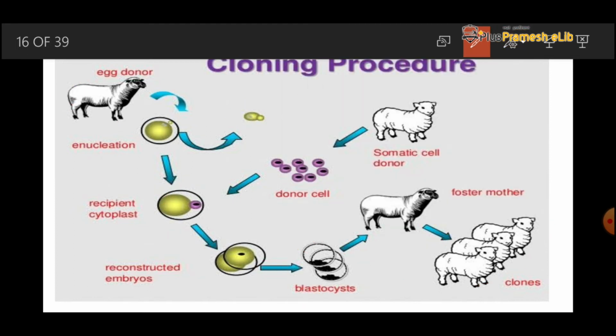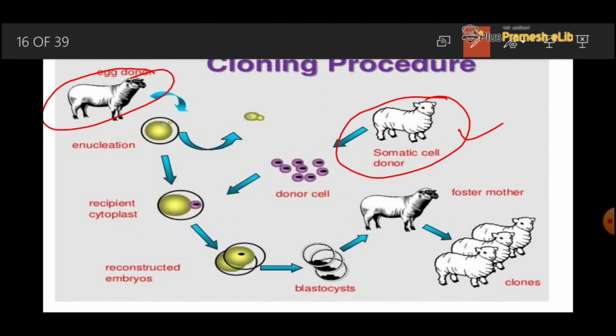Here we have the egg donor, a female. Here we have a somatic cell donor that may be a male or a female. We collect the egg from the female and remove the nucleus of this egg. We insert the nucleus of the somatic cell into the egg cell. Now, what is the difference between the nucleus of a somatic cell and the nucleus of an egg cell?